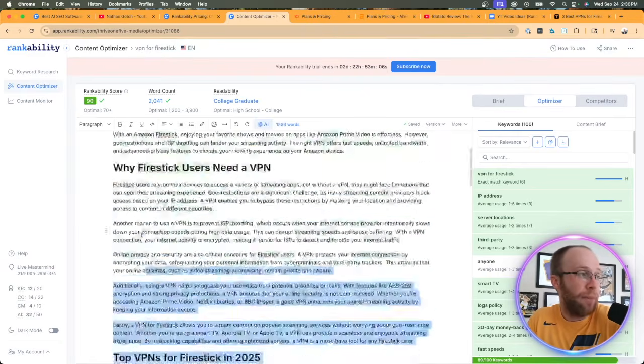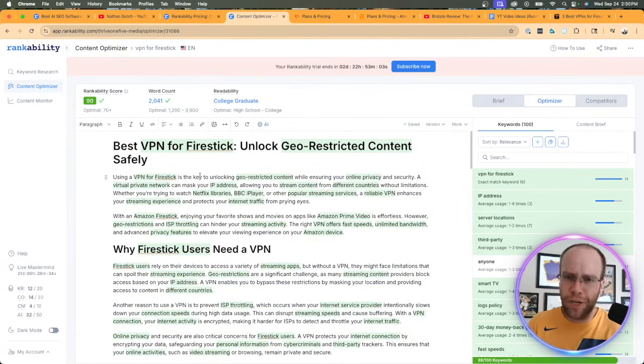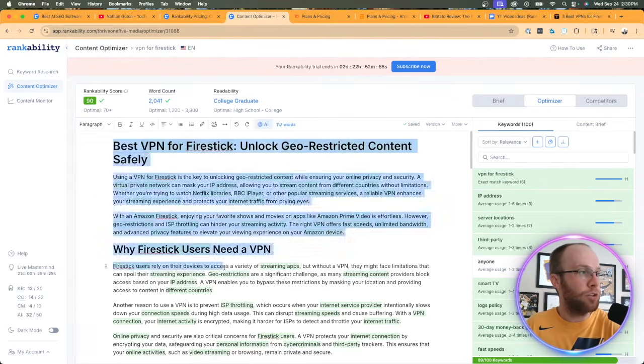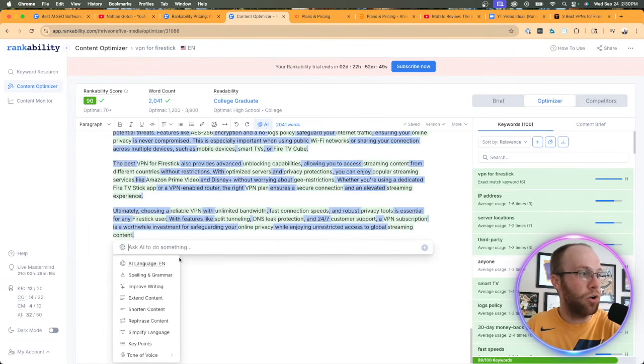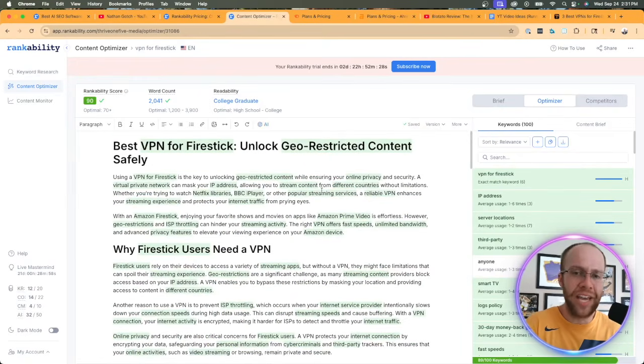And then this is, you could copy and paste this right into WordPress, Squarespace, or whatever other CMS or website builder that you're using. I would recommend WordPress, by the way, so that you can just copy and paste this straight into WordPress. What's also cool is if you copy this and you want to maybe rewrite it with AI, there's the option to rewrite this article with AI. It actually gives you a text box here. So you can say, hey, I like this part, I don't like this part. Maybe add some more of these LSI keywords, remove these LSI keywords, all right within this interface. And it even has a drop down of spelling and grammar, improved writing, rephrase content, key points, tone of voice. So there's just a lot of good elements here in terms of the actual content optimization and on-page SEO.